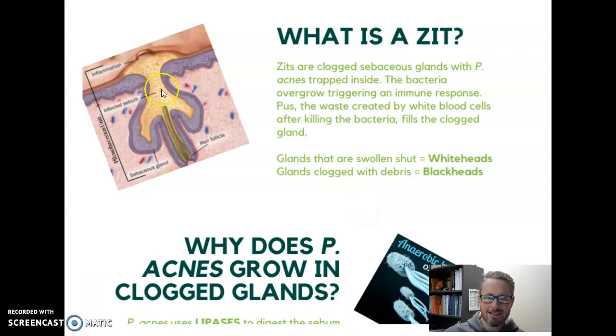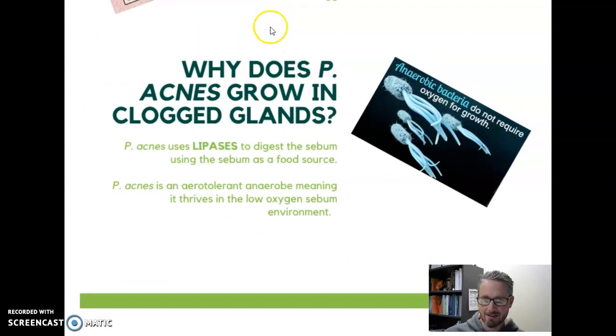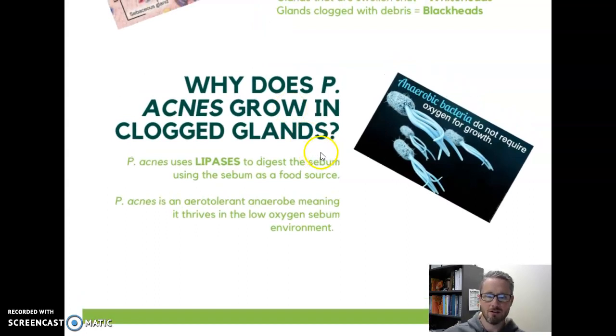So why does P. acnes thrive so well inside that gland? I think there's a couple characteristics that are critically important. So first, P. acnes can produce these lipases. Lipases are just enzymes that digest lipids, so they can use the sebum as a food source. Make sense? P. acnes is also an aerotolerant anaerobe. That means it can thrive in this low oxygen sebum environment. Sebum creates an environment with relatively low oxygen. Oxygen doesn't diffuse well into this oil. So any bacteria that's going to thrive in that sebaceous gland has to be an anaerobe.